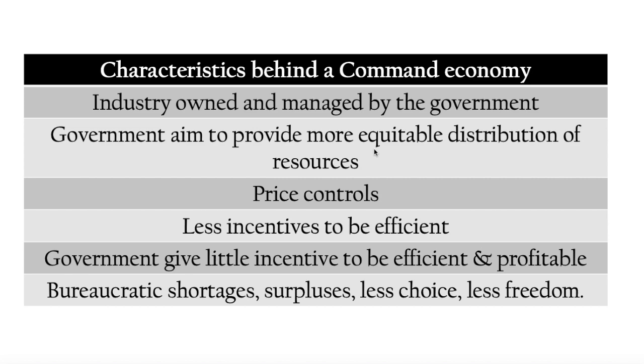However, due to all of this, there is often a big argument about the lack of efficiency in the economy. For example, the economy would lack dynamic efficiency as there wouldn't be that incentive to boost research and development, as there's little focus on profit. In fact, a CIA report focusing on the technological gap between the USSR and the US during the 60s found this gap to be very, very significant, and it was getting greater and greater. They had not shared in the post-World War II technological revolution to the same extent as the US and Western Europe. And the CIA reported that as long as the USSR continued to preserve all of the essentials of the present system of planning, this gap would be even greater.